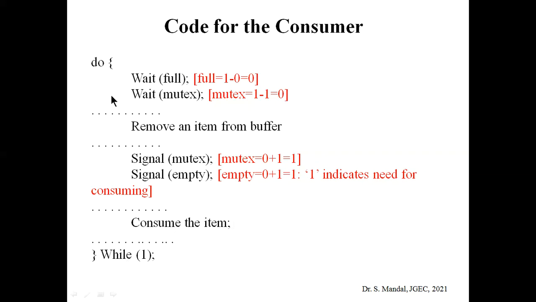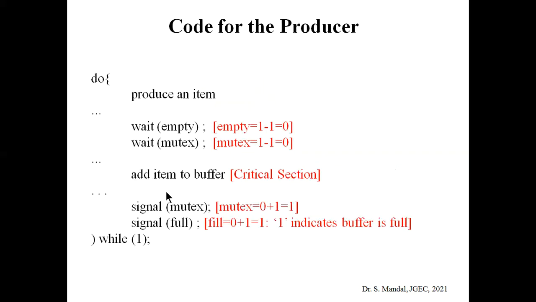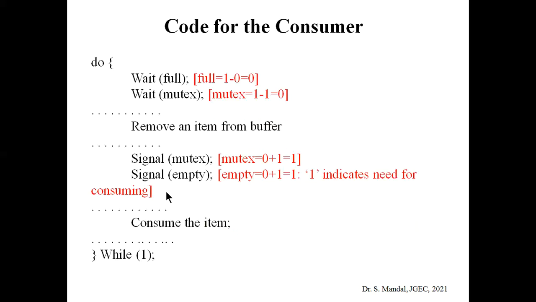So you can write do while 1. While 1 means all the process will be executed if all the conditions are true. Okay, so this is the code for the consumer process. So the producer will produce an item, then store it into the respective buffer, and the consumer removes the item from the buffer and consumes the item. So that is the process.